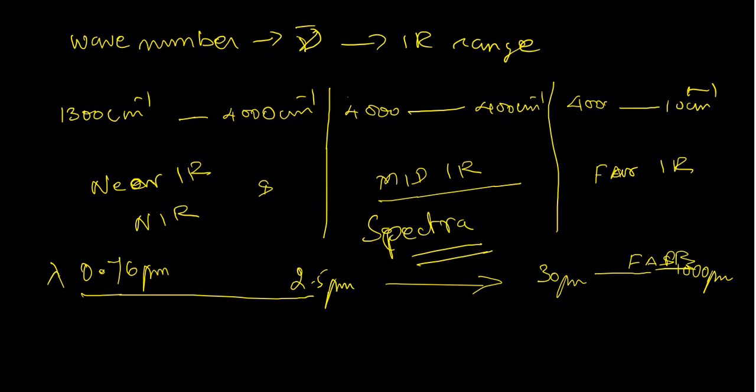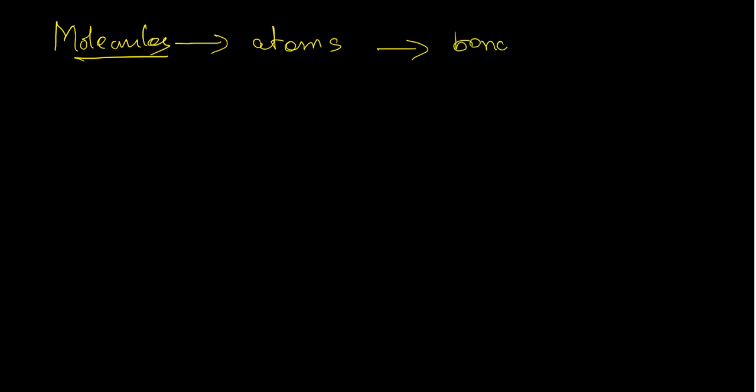Coming to the principle of IR spectroscopy, what can this IR radiation do with the molecule? Every molecule has atoms that are connected by bonds.